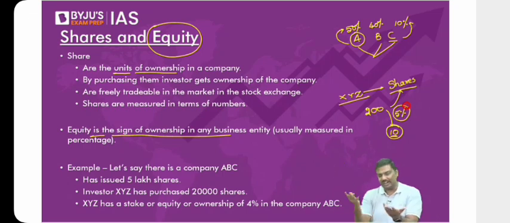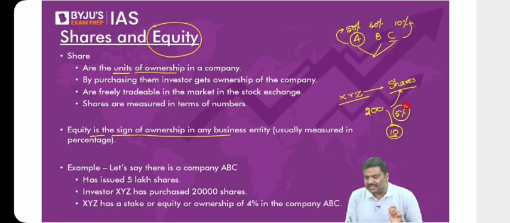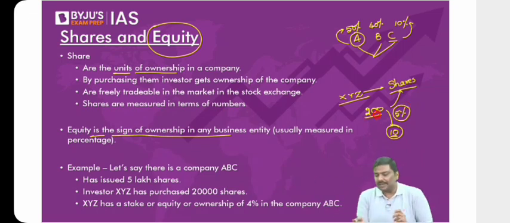That is basically 10 divided by 200. But if I were to ask you, rather than saying 5%, how many units you own, because ownership can also be represented in the form of shares. If you purchase all the 200 shares, who is the owner of the company? You are the owner of the company.